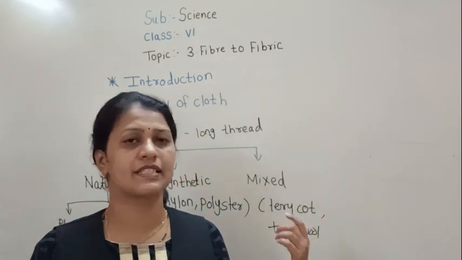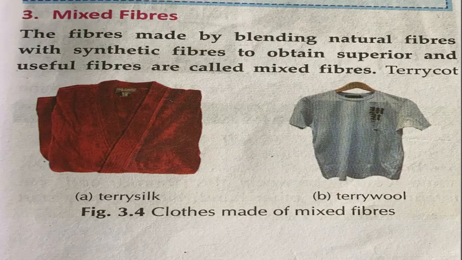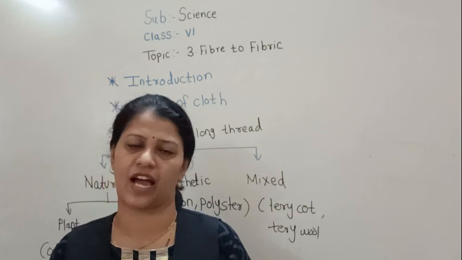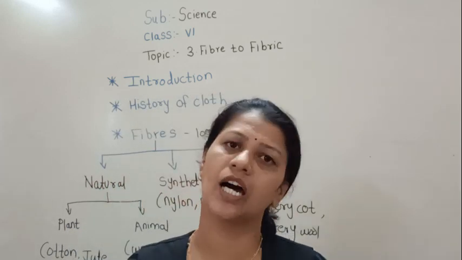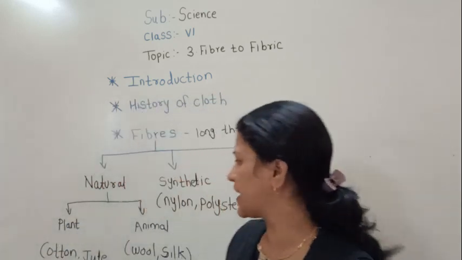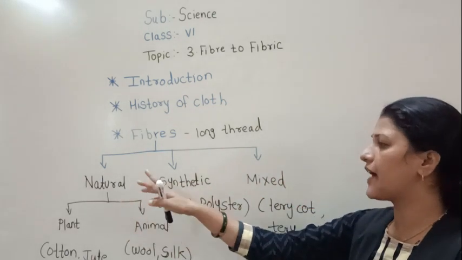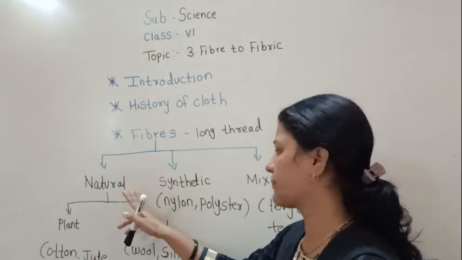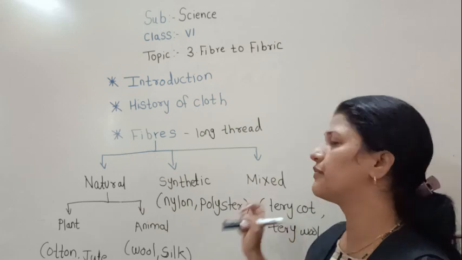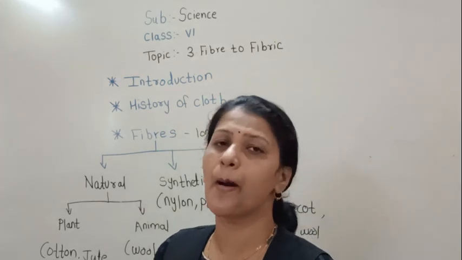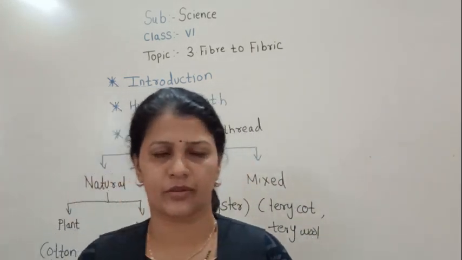See what is meant by the mixed fiber. This is the definition of the mixed fiber. The fibers made by blending natural fiber with synthetic fiber to obtain a superior and useful fiber are called mixed fibers. I have already discussed that by taking the good things of natural and synthetic fiber, humans started to make the mixed fiber. Are you getting this?